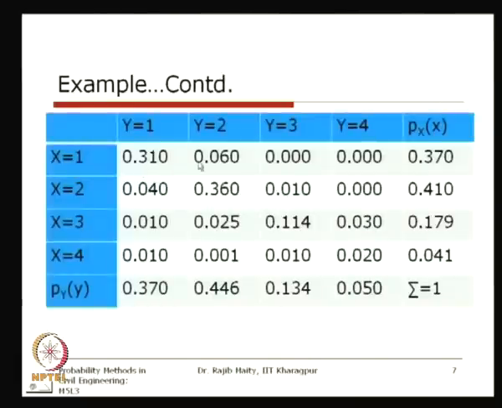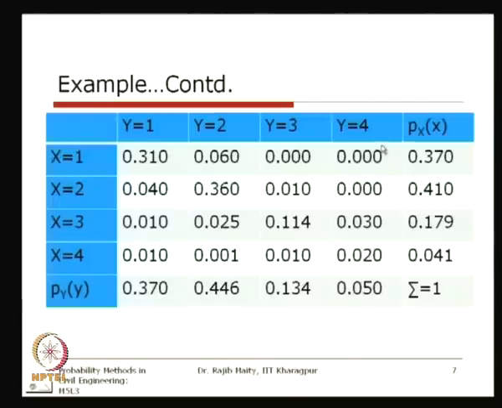This is given in a tabular form, and if we look at this 4 by 4 matrix, it gives the entire joint PMF. That 0.31 is the probability for the case x equals 1 and y equals 1. Similarly, 0.025 is the probability for the case x equals 3 and y equals 2.